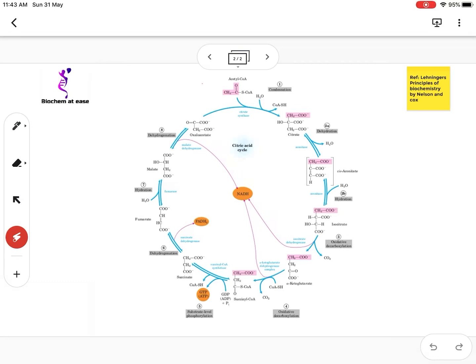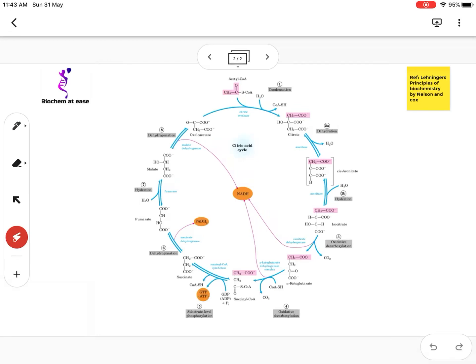Acetyl-CoA brings 2 carbons into TCA cycle and those 2 carbons are oxidized in the form of CO2 in the TCA cycle. So the first reaction is condensation of acetyl-CoA with oxaloacetate, forming a 6 carbon molecule known as citrate, and therefore this pathway is also known as citric acid cycle.